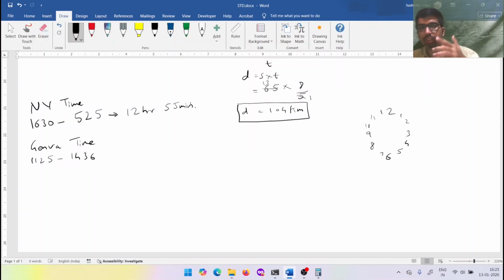I'll repeat, this part is very crucial. He is leaving New York at 4:30 p.m. and reaching Geneva at 5:25 a.m. Let's count. 5:30, 6:30, 7:30, 8:30, 9:30, 10:30, 11:30, 12:30, 1:30, 2:30, 3:30, 4:30, 5:30. If he had reached Geneva at 5:30, it would be 13 hours, but he reached at 5:25. So that will be 12 hours and 55 minutes. We have to subtract 5 minutes.